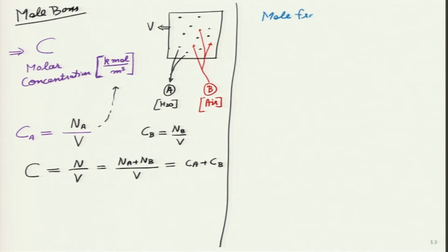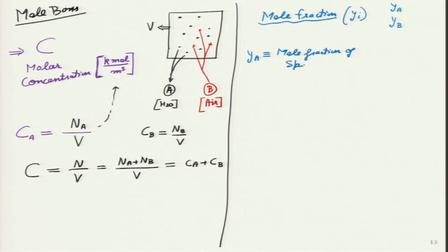Just as in the last analysis we have defined something called the mass fraction, which we had given as W, here we will define the mole fraction that I will call as Y, which means if there are 2 or 3 or more species over here, in this particular case I will have 2 Y's in my example, Y for species A and Y for species B, which means over here Y A is defined as the mole fraction